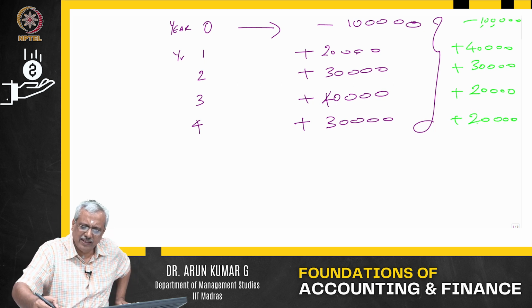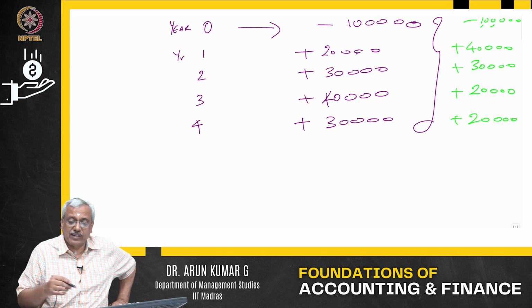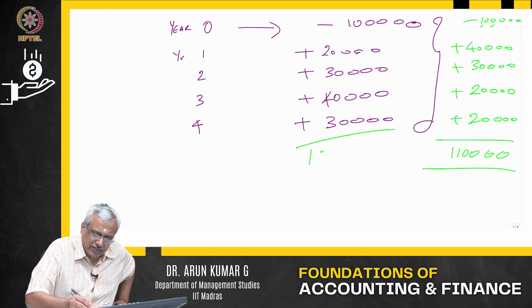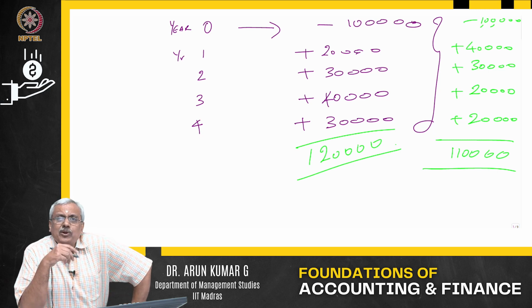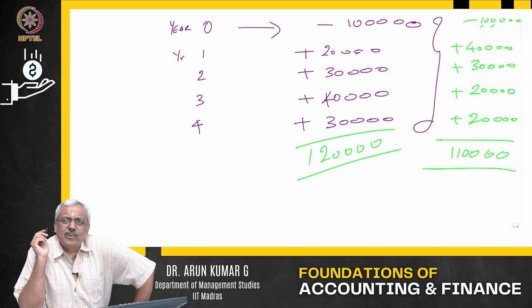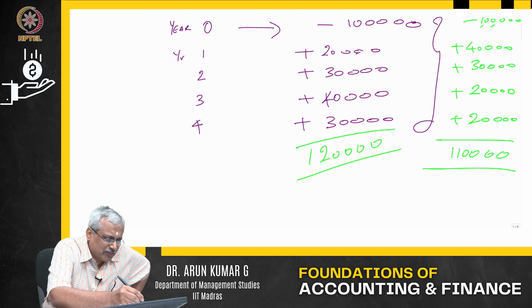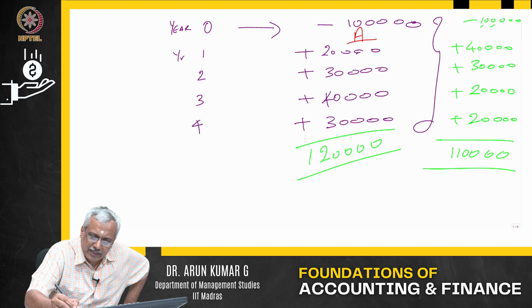50, 60, 70, 80, 90, and then 1,10,000. In this particular case, it is 50, 50 plus 40 is 90, 90 plus 30 is about 120. So the total cash flows in this one is 1,10,000, and in the other it is 1,20,000. Now you would say, which project is better? Just by the look of it, I would say, go for the project. Let me also term these projects as project A and project B.